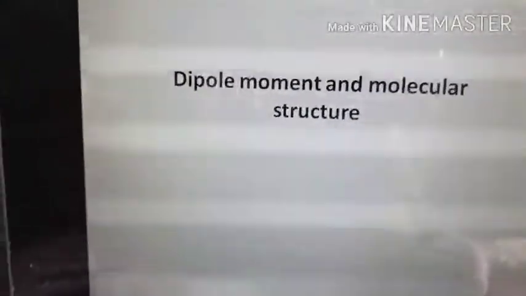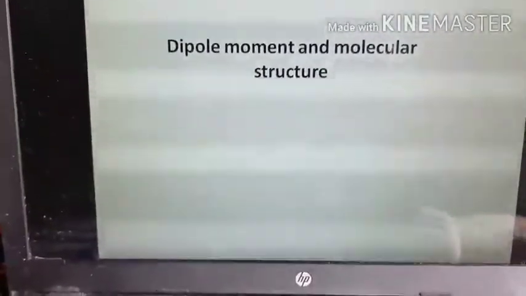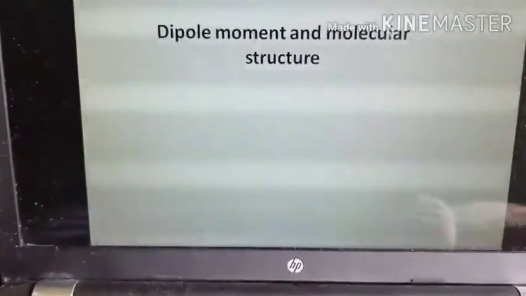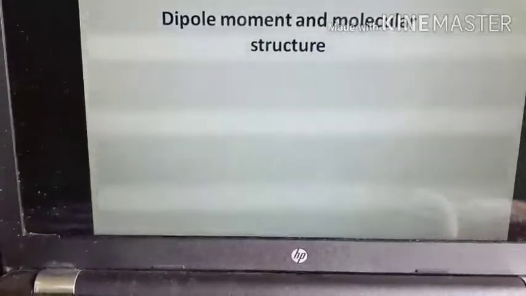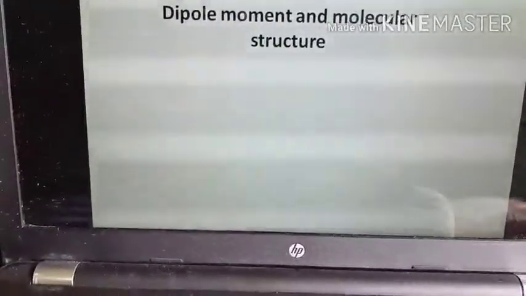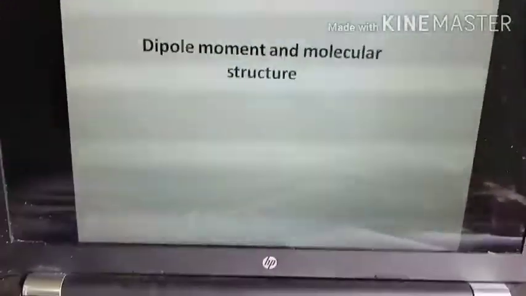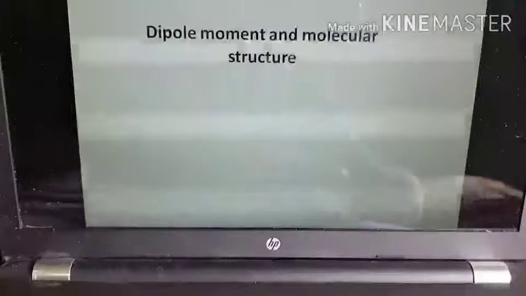You know that a diatomic molecule has two atoms bonded to each other by a covalent bond, and in such a molecule the dipole moment of the bond also gives the dipole moment of the molecule. Let us consider the HCl molecule.